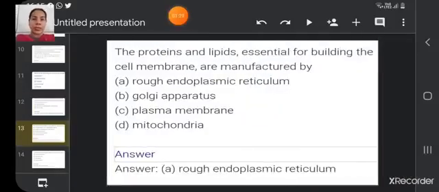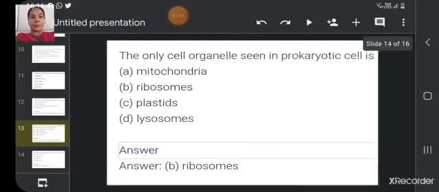Moving on to the next question: the proteins and lipids essential for building the cell membrane are manufactured by rough endoplasmic reticulum, Golgi apparatus, plasma membrane, or mitochondria. So the correct answer is rough endoplasmic reticulum. We all know that proteins and lipids are manufactured by rough endoplasmic reticulum. The ribosomes present on its surface help in the synthesis of these materials.